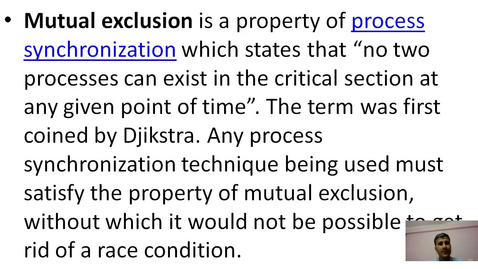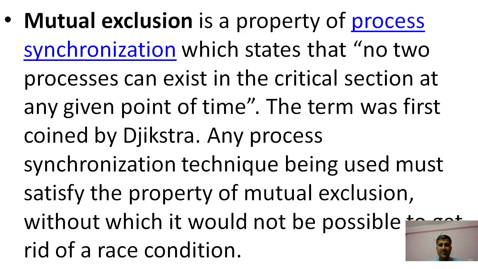Now we are going to discuss mutual exclusion in detail in synchronization. Mutual exclusion is a property of process synchronization which states that no two processes can exist in the critical section at a given point of time. The term was first coined by Dijkstra.